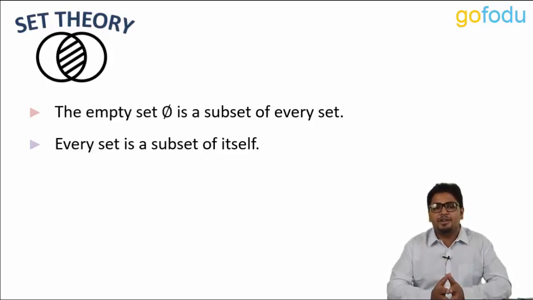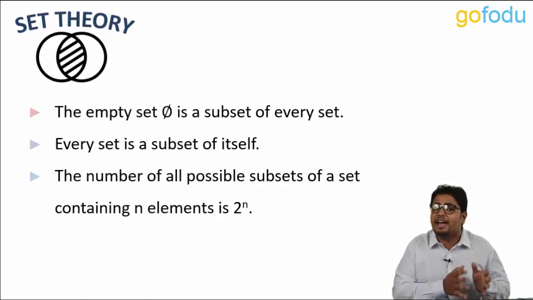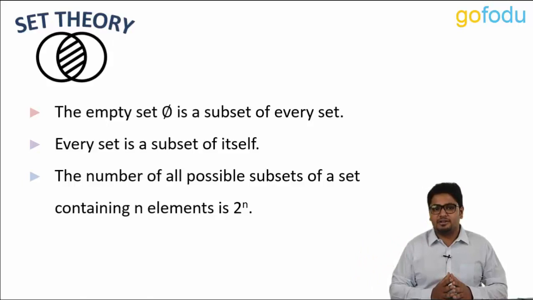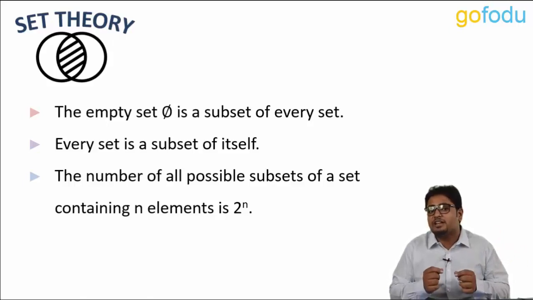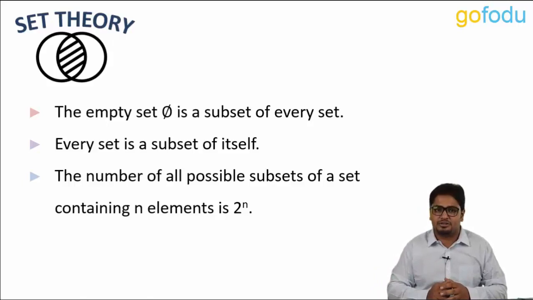Moving ahead, a formula which may come in handy in some of the exams. The number of all possible subsets of a set containing n elements is 2 to the power n. This is exactly the same as the concept that we covered in PNC: the number of ways in which we can choose none, one or more from n different items. For each of the n items, we have two choices, either pick them or leave them.